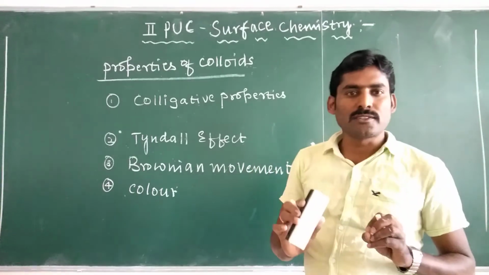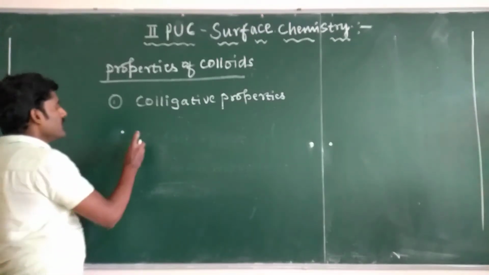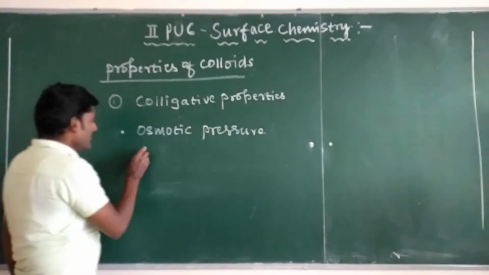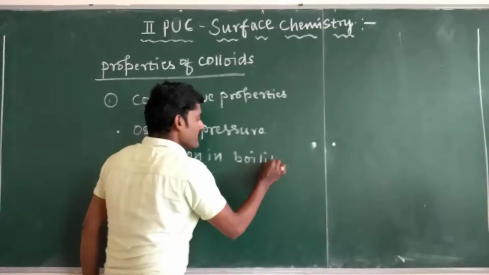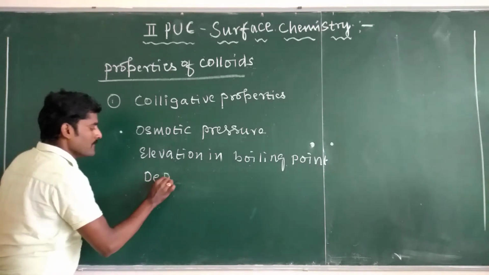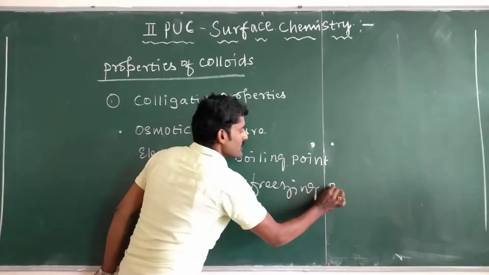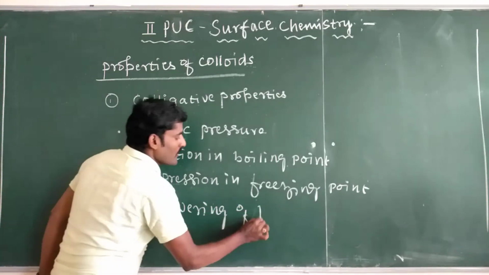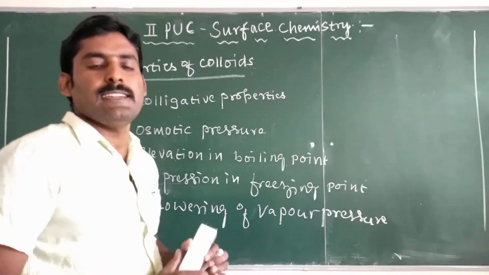So for these colloidal solutions, the observed colligative properties like osmotic pressure, elevation in boiling point, depression in freezing point, and lowering of vapor pressure, values are less for the colloidal solutions.